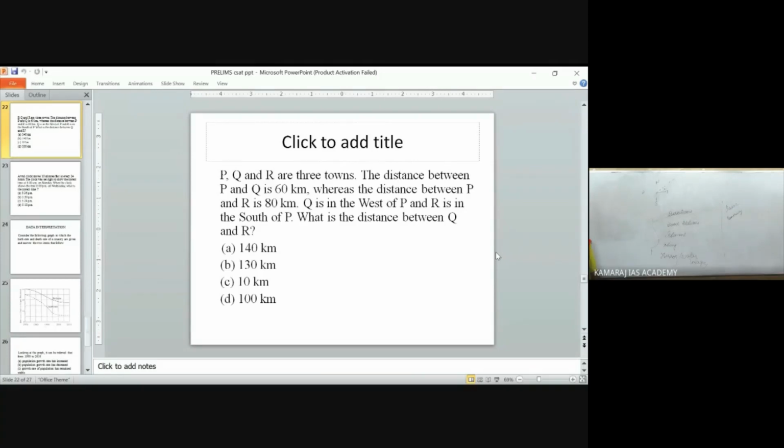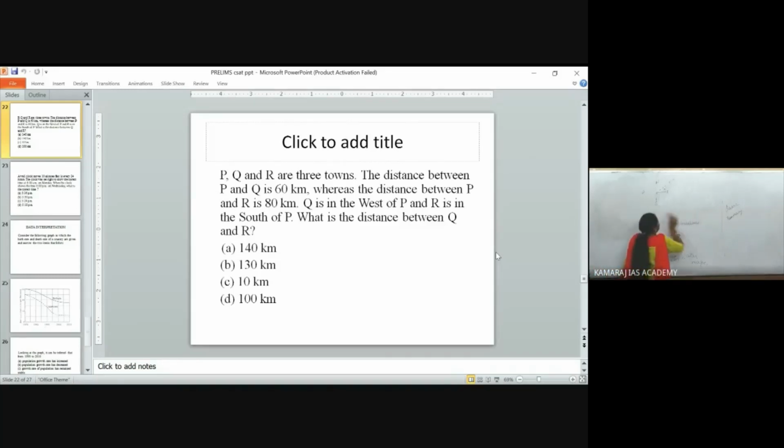P, Q, R are three towns. The distance between P and Q is 60 kilometers, whereas the distance between P and R is 80. West and south are given, right? This is not only about direction, but it also contains basic numeracy. So go through it, the 20th slide.